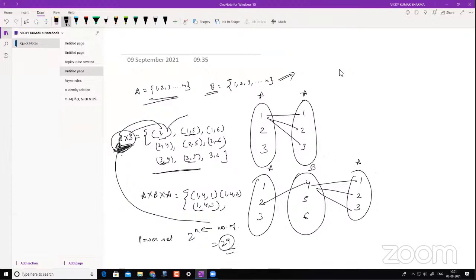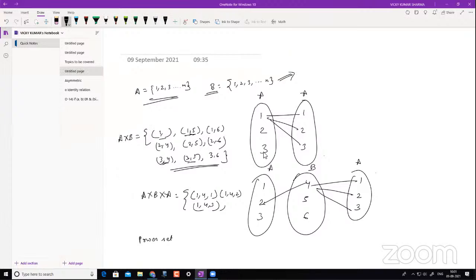Okay, sir. So now coming to this part, I'll mute everyone again. Now let's understand again here. This is kind of a tedious task, to always list all these elements and then find out what the power set of that will be, right? So what we can do over here is, we always know the cardinality of A cross B. As we just discussed, A cross B is going to be cardinality of A times cardinality of B, right? In the earlier case, cardinality of A was 3 and cardinality of B was 3. So 3 cross 3 made it 9. And therefore 2 to the power of 9 was the power set of A cross B, right?